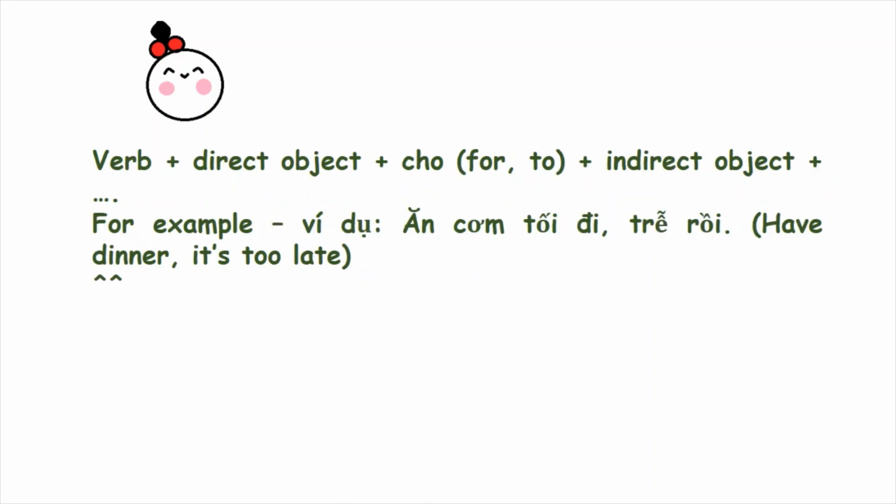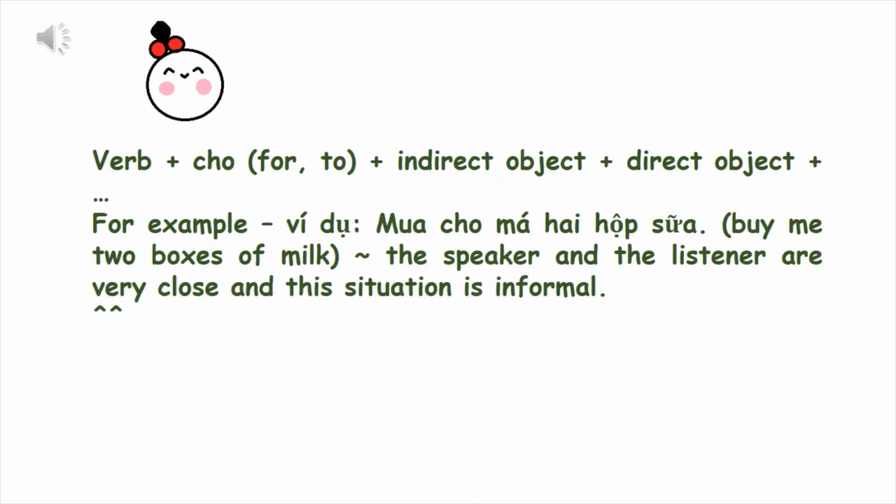Verb plus direct object plus "cho" (for, to) plus indirect object. For example, "ăn cơm tối đi, trễ rồi." Have dinner, it's too late. Verb plus "cho" (for, to) plus indirect object plus direct object. For example, "mua cho má 2 hộp sữa." Buy me 2 boxes of milk. The speaker and the listener are very close, and this situation is informal.